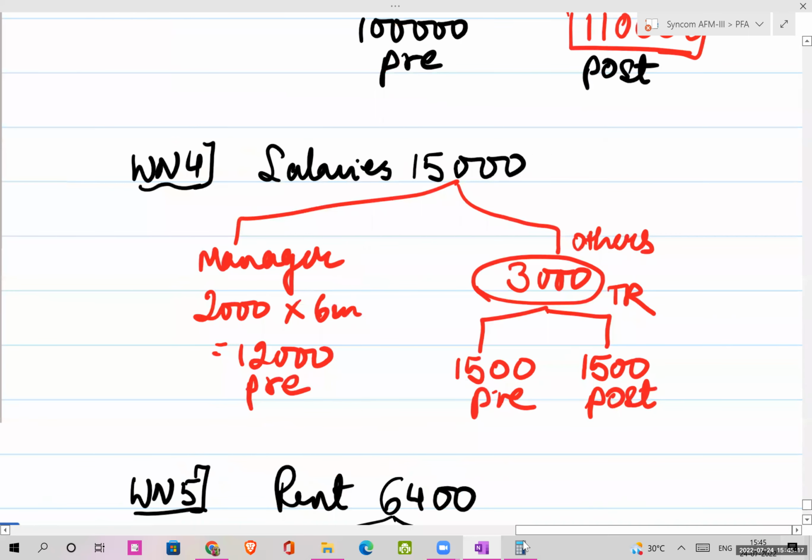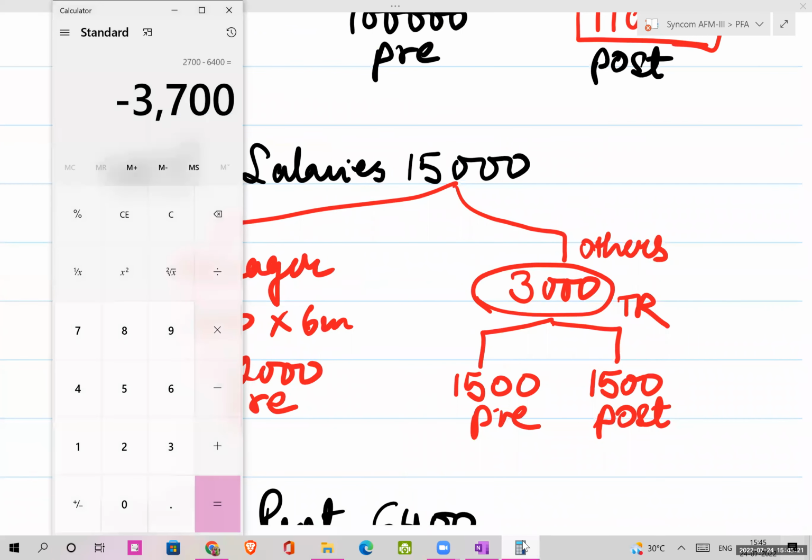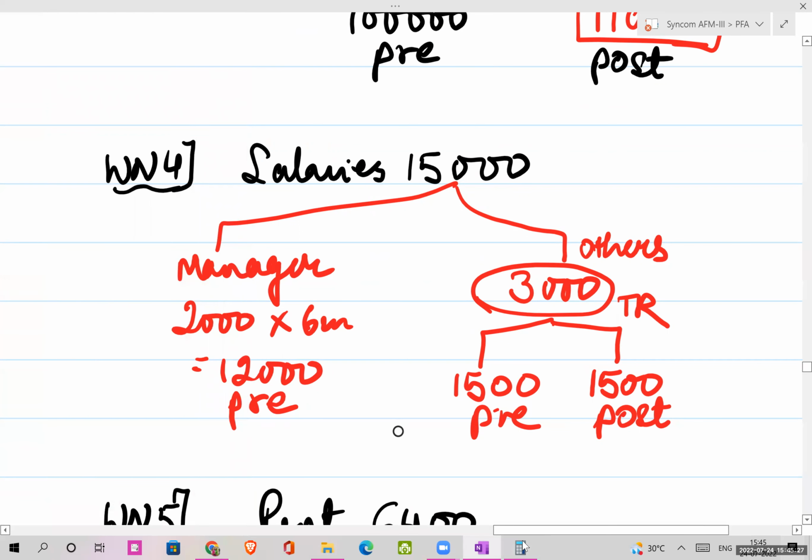हां, सैलरी 15,000. So manager, when Kiran was a manager, he worked for 2000 rupees per month into 6 months का प्री पीरियड, तो 12,000 रुपया। तो बाकी का जो बच गया 3000, that salary will be distributed between pre and post period, and the ratio is 1:1.